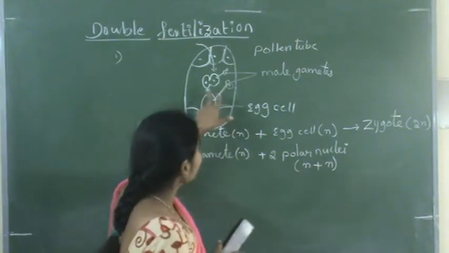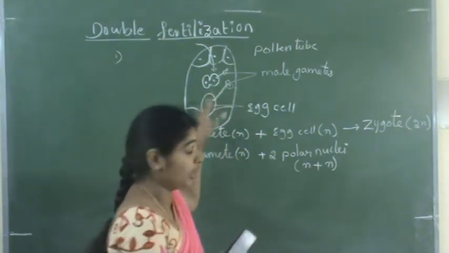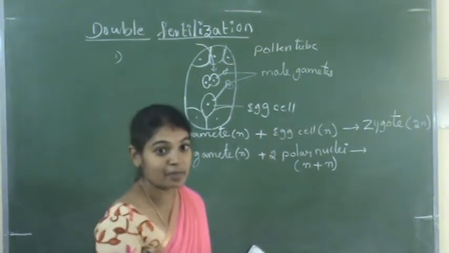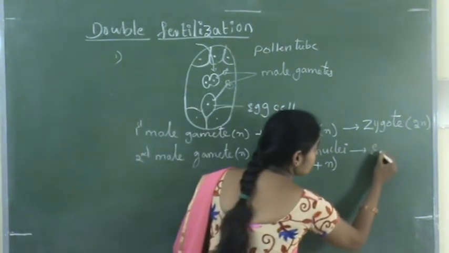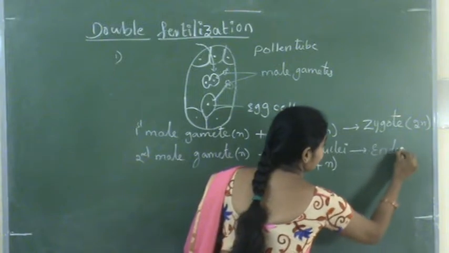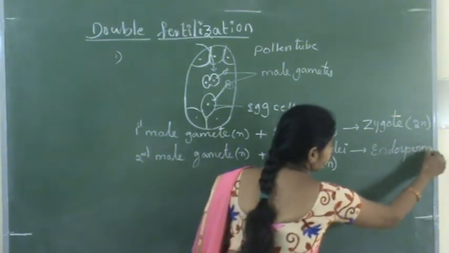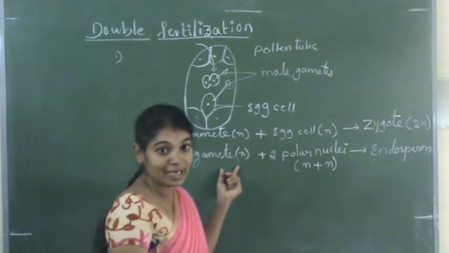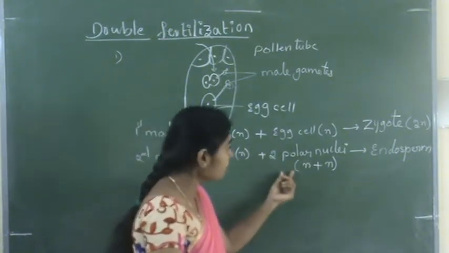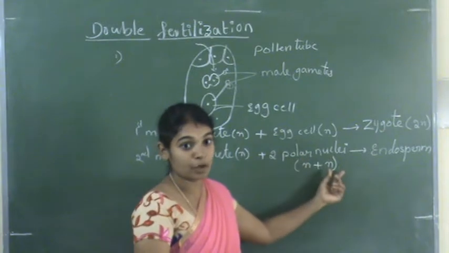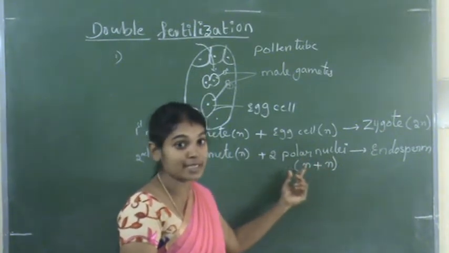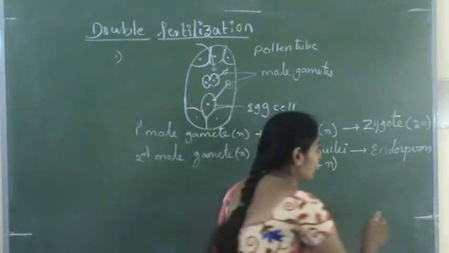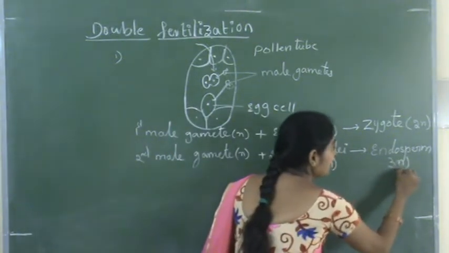Together the polar nuclei are diploid. One haploid male gamete plus the two polar nuclei results in the formation of a triploid endosperm.